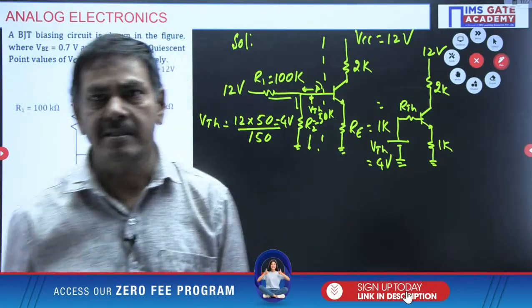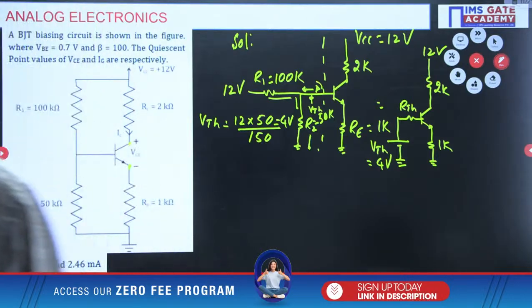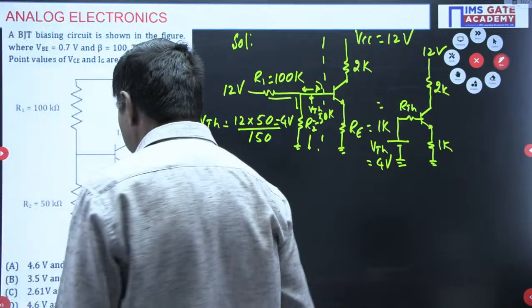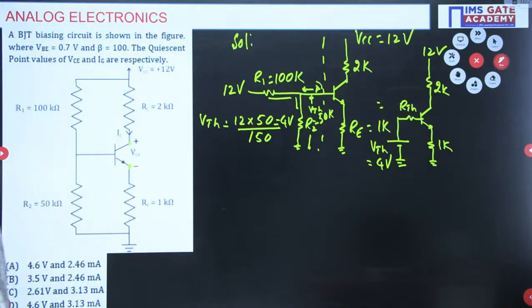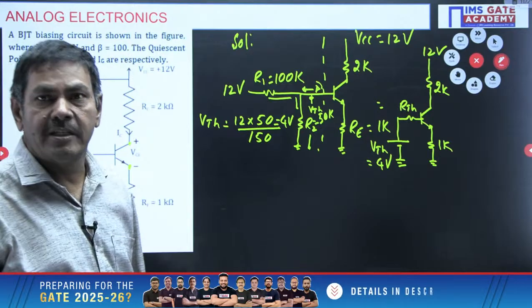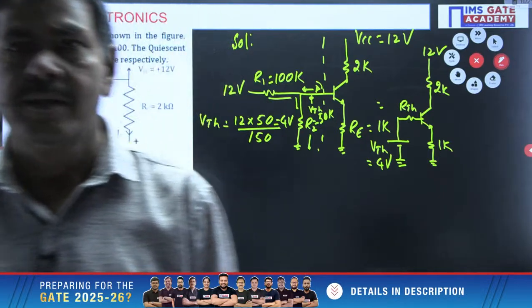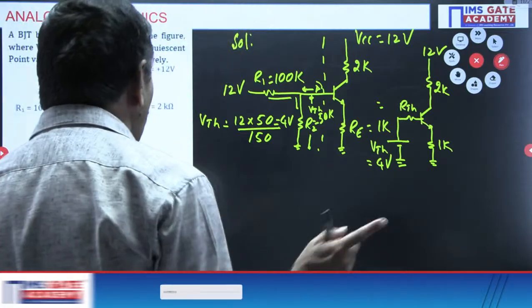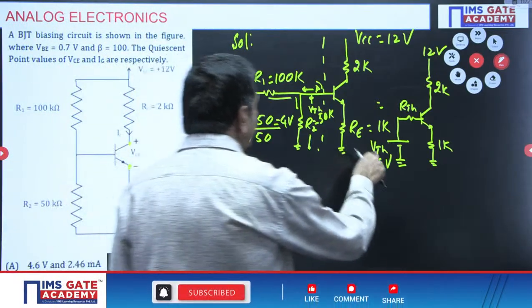Yes, somebody is asking here. C is the correct option, you say? Yes, I will check. C is not the correct option. It is incorrect only. Please check it once again. Srivatsava, please correct it again, C is not correct. Check it. But VTH is 4 volts.